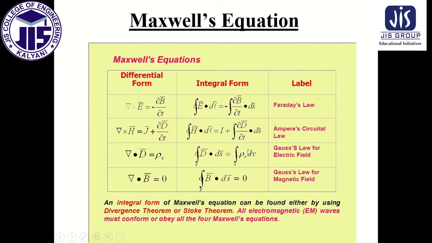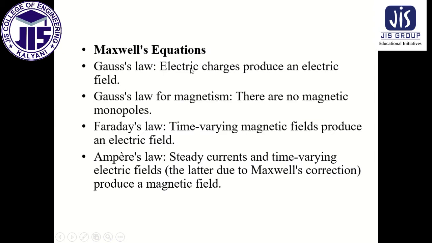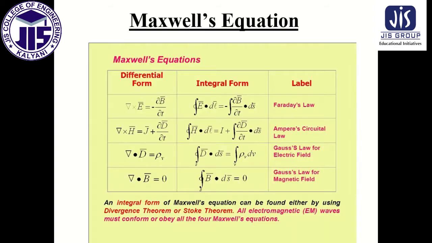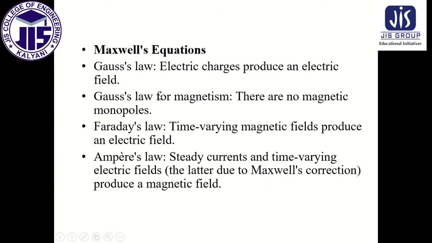So if we go to the first, this is the Gauss's law. If we go to the third law, this is Gauss's law. Gauss's law states electric charges produce an electric field. Second is Gauss's law for magnetism. There are no magnetic monopoles. That means Nabla dot B equals 0. This is the fourth equation. This is the significance of the fourth equation. Gauss's law for magnetism. There are no magnetic monopoles.